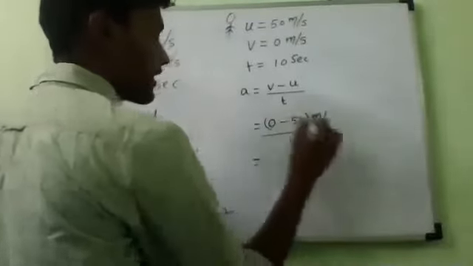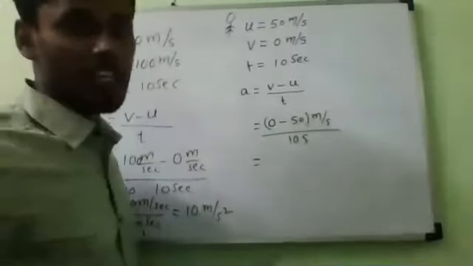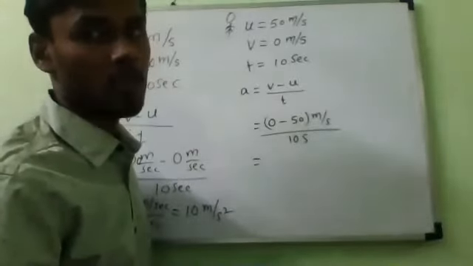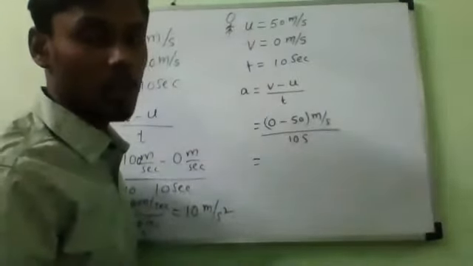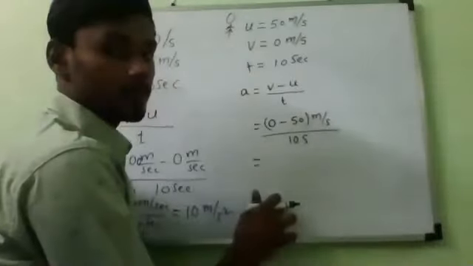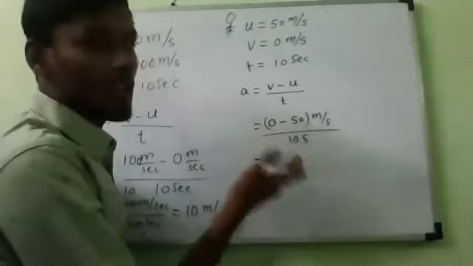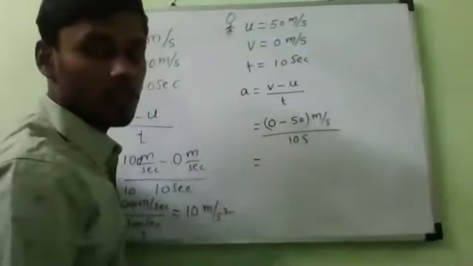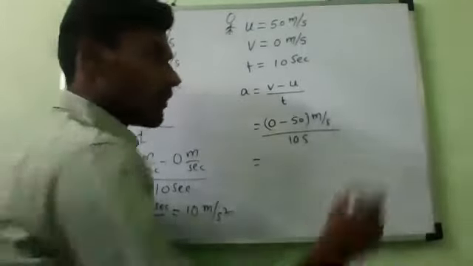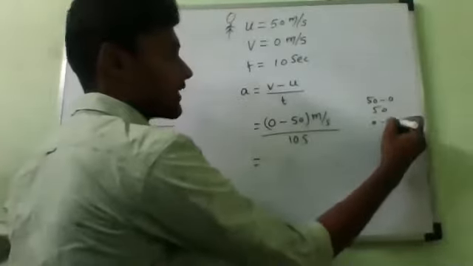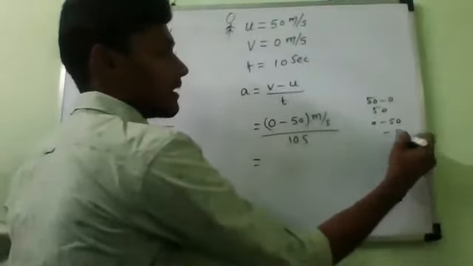So now 0 minus 50, how much? You speak, you communicate, I am saying you again and again. 0 minus 50, how much? 50? What are you saying? It is not 50 minus 0, it is 0 minus 50. 50 minus 0 is 50. Now 0 minus 50, how much is it? Minus 50.